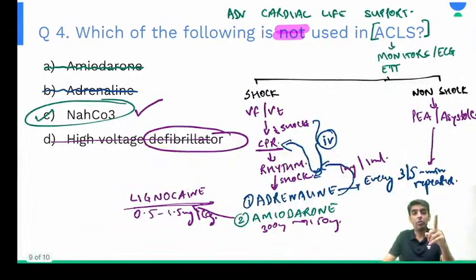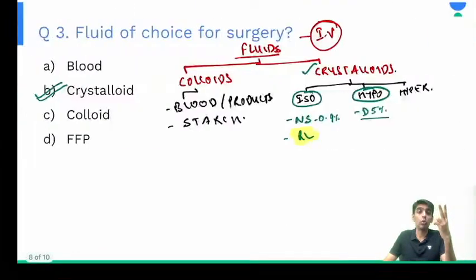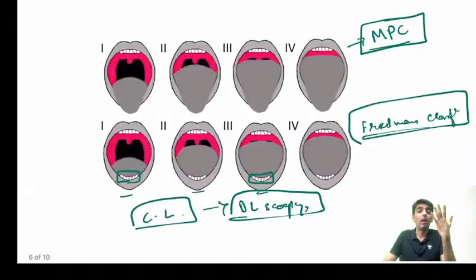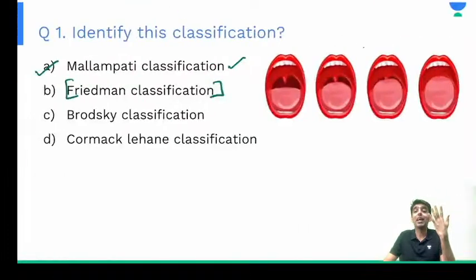Question 1, right? Which of the following is not used in ACLS? Soda bicarb. Question 2. Fluid of choice in surgery is crystalloid. Question 3, right? Which of the following undergoes Hofmann's elimination? Answer is cisatracurium. Question 4. And this particular one, identify the classification. I'll label it as Mallampati, but if the tongue is not protruding out, it has to be Friedman, right?